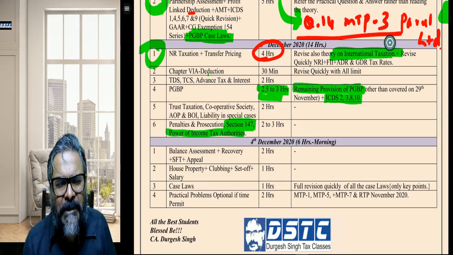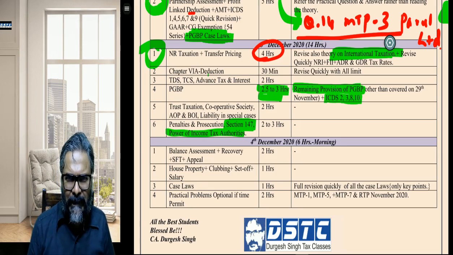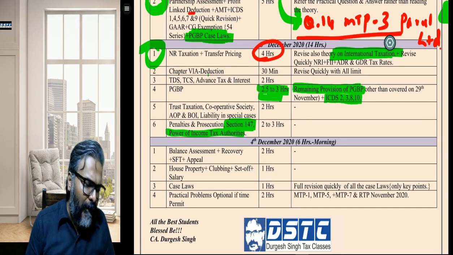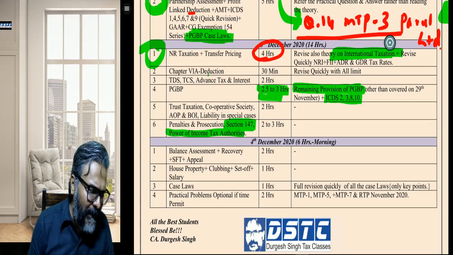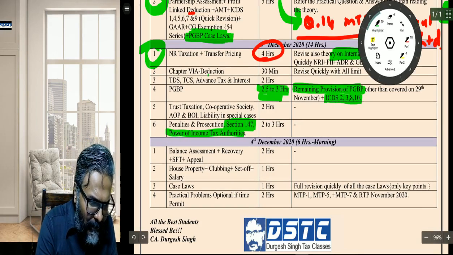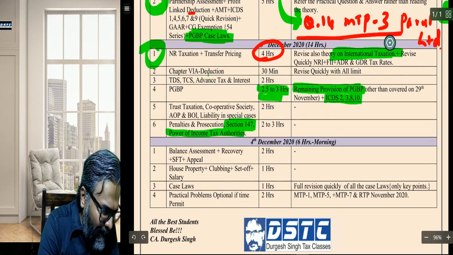In the balance assessment, students, 153A, 153C. That is what you should do. Recovery plus SFT, that is the statement of financial transaction, plus the appeal. Now, students, here you can write the Advance Ruling and Settlement Commission.